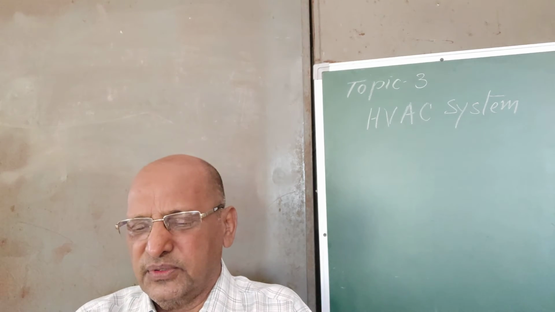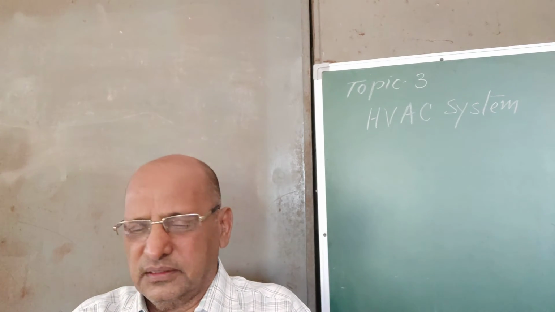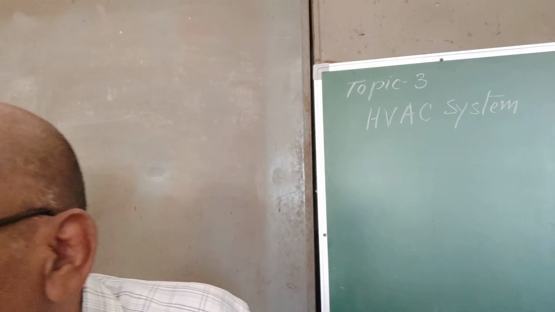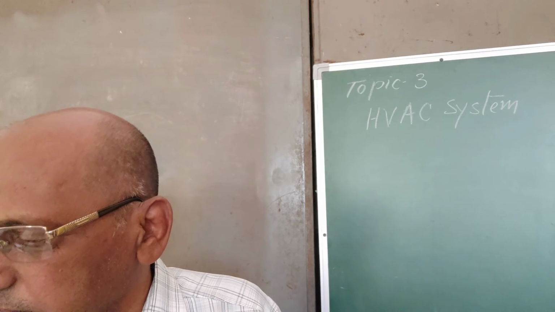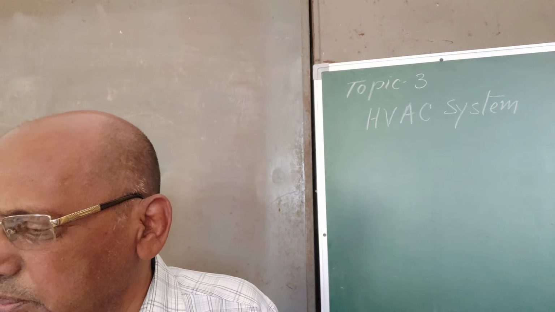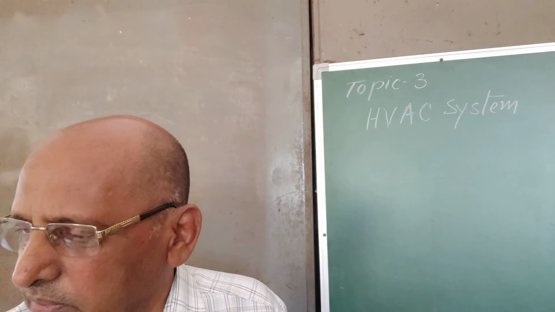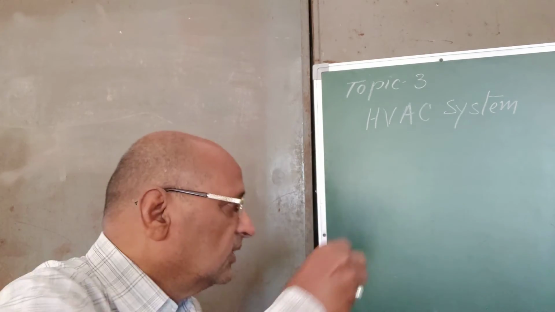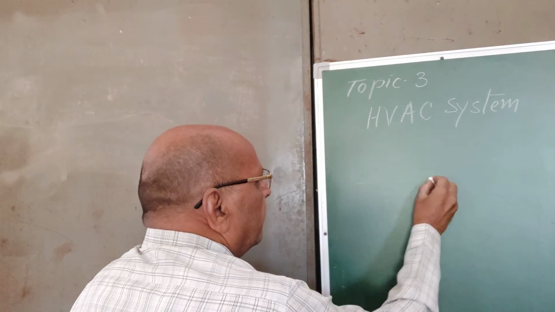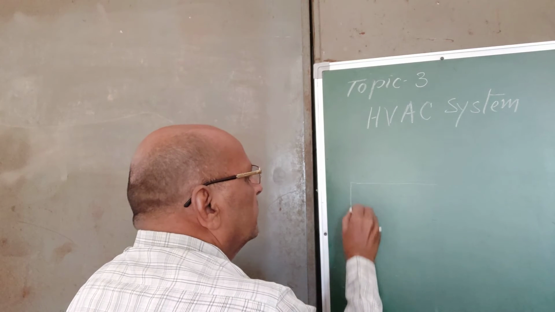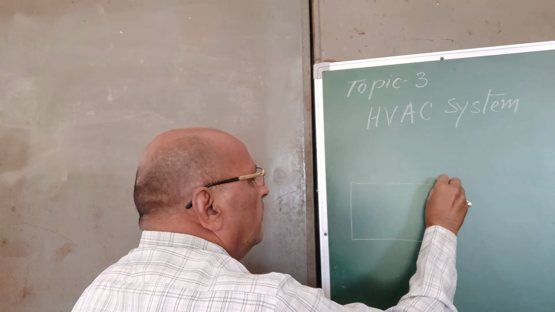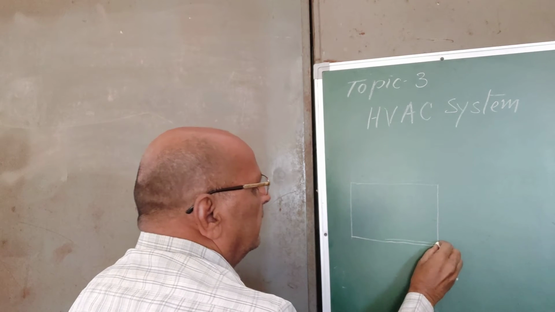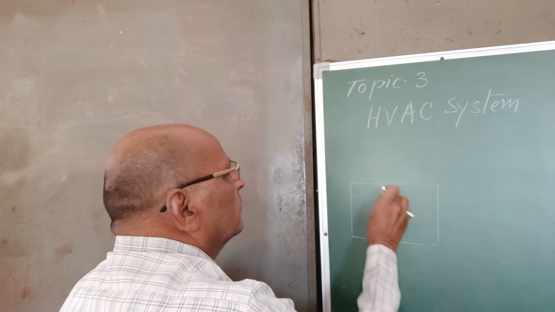So its diagram is very simple. I will suggest that you make this diagram in your drawing book. Suppose this is a system where we want to maintain the temperature of the air in the space. So here